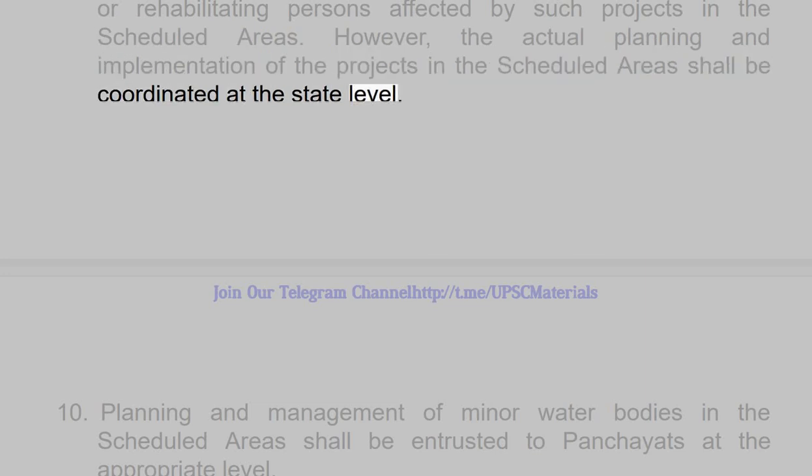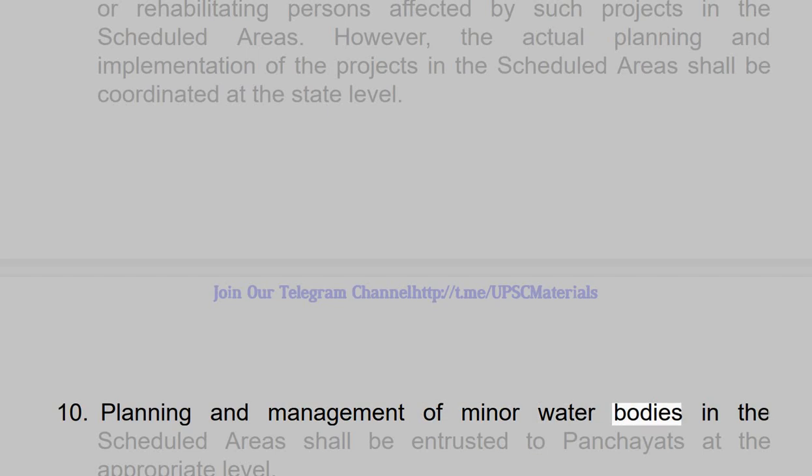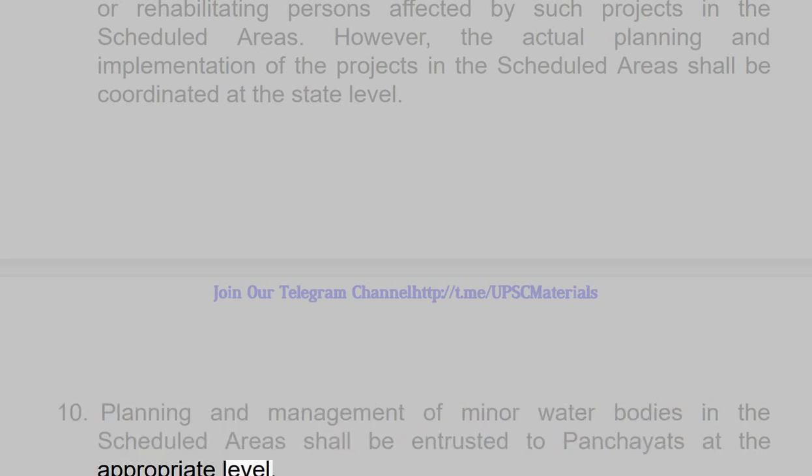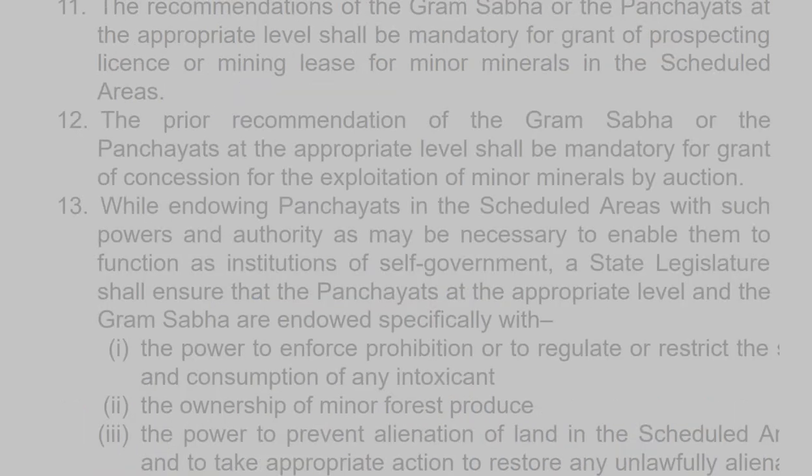state level. 10. Planning and management of minor water bodies in the scheduled areas shall be entrusted to panchayats at the appropriate level. 11. The recommendations of the Gram Sabha or the panchayats at the appropriate level shall be mandatory for grant of prospecting license or mining lease for minor minerals in the scheduled areas. 12. The prior recommendation of the Gram Sabha or the panchayats at the appropriate level shall be mandatory for grant of concession for the exploitation of minor minerals by auction.